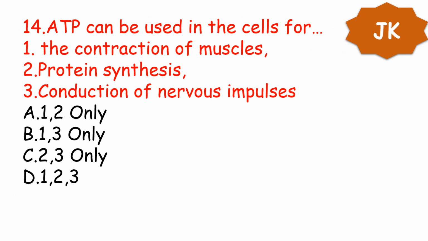Next question. ATP can be used in the cells for 1. The contraction of muscles, 2. Protein synthesis, 3. Conduction of nervous impulses. Your option is option D. All statements 1, 2, 3 are correct. So ATP is used for the contraction of muscles, for protein synthesis, and also for conduction of nervous impulses.